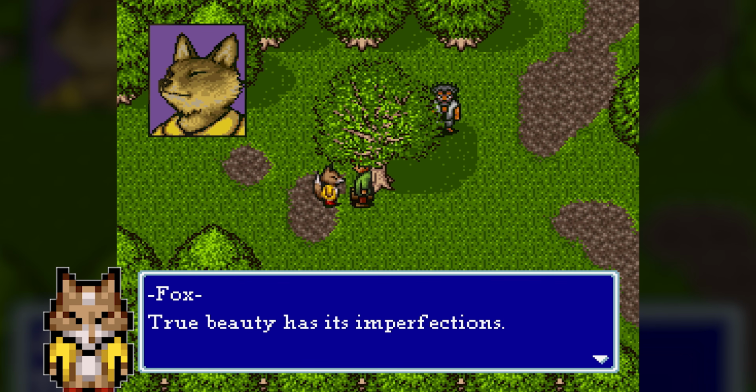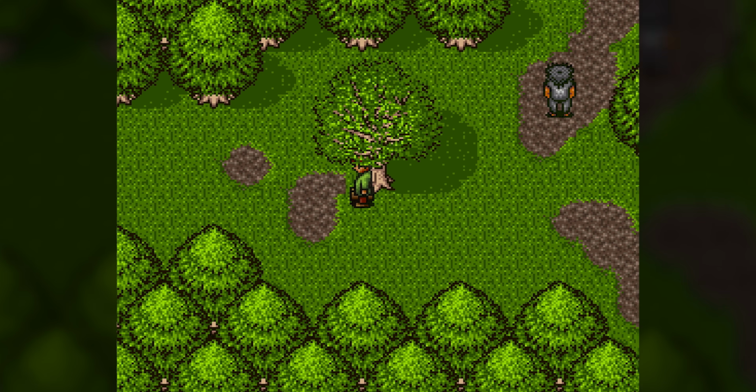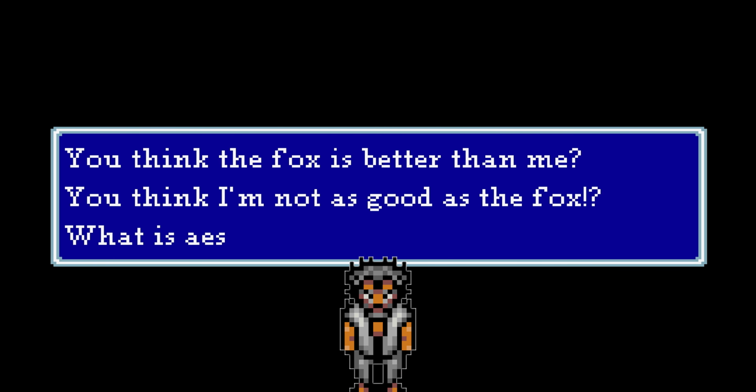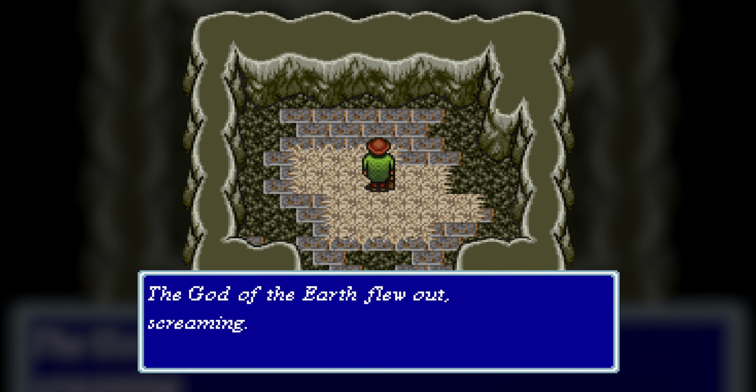Then we visit the birch tree, but the fox is already there to discuss philosophy. Hearing everything, the Earth God runs off in a fury. He seems to have an inferiority complex and feels jealous of the fox for stealing the birch tree's attention. Suddenly, he runs out screaming.